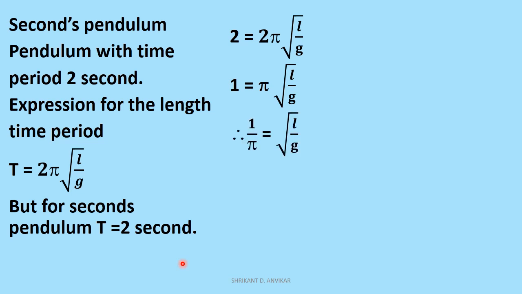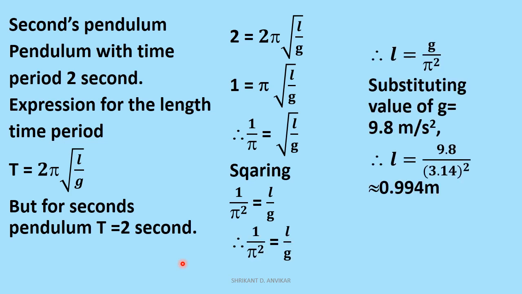Taking the square of both sides, we get 1 upon pi squared equal to L upon g, and therefore L is equal to g upon pi squared. This is the expression for the length of a seconds pendulum.